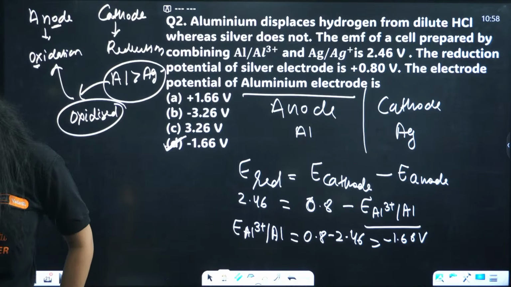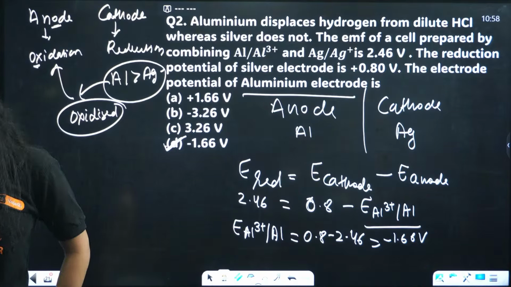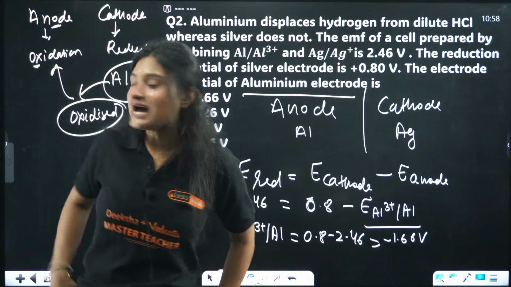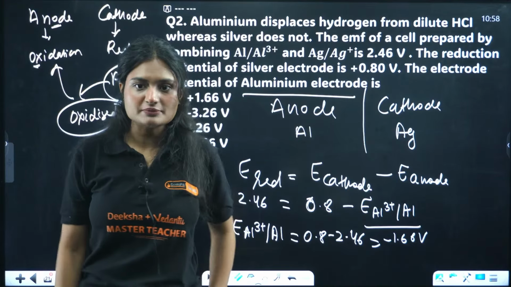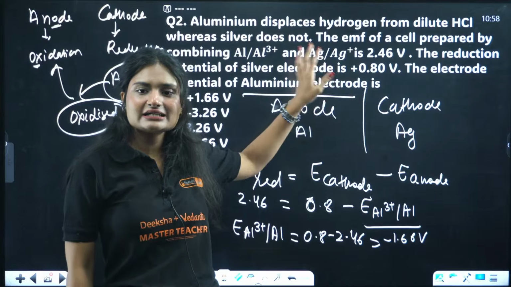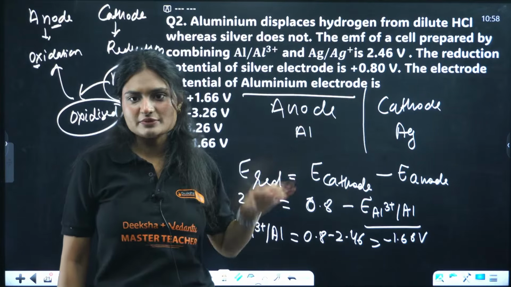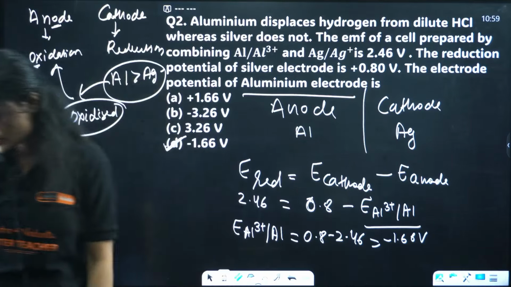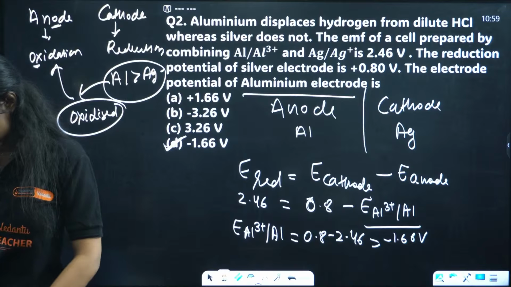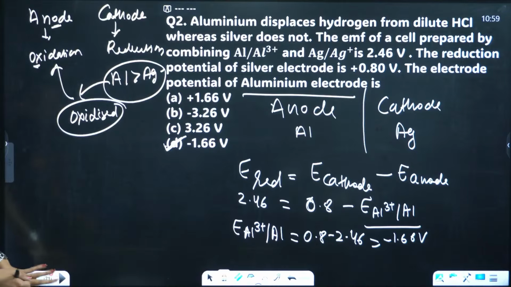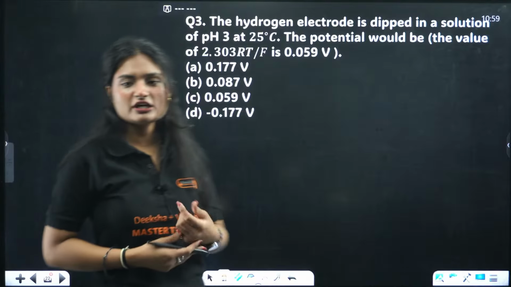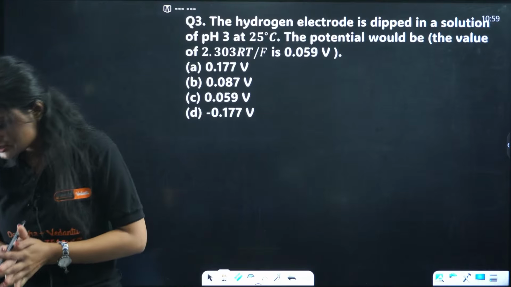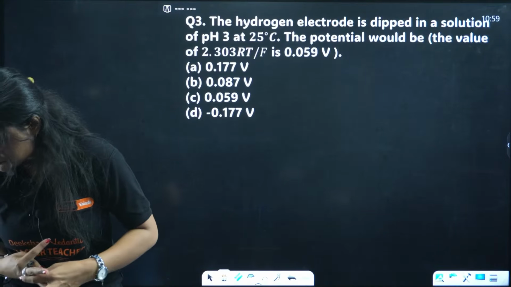In a galvanic cell, the left side is oxidation. Anode is always written on the left side, and on the left side oxidation always happens. Cathode is represented on the right side, so on the right side reduction happens. Right reduction, left oxidation. Yes, correct. Okay, next question. Within 1 minute, if you can answer it, just say yes, correct.